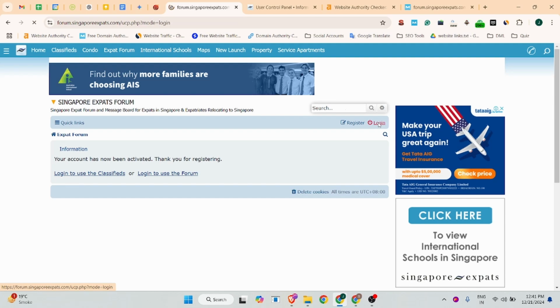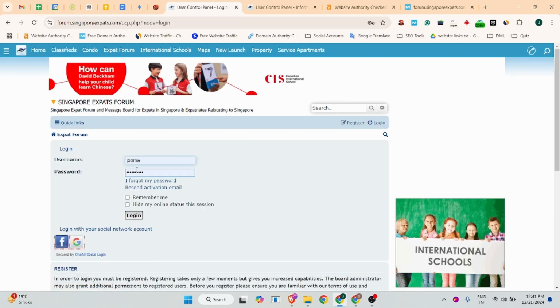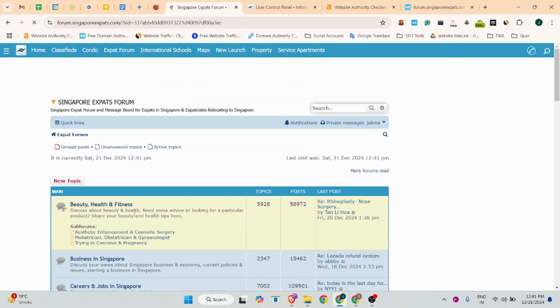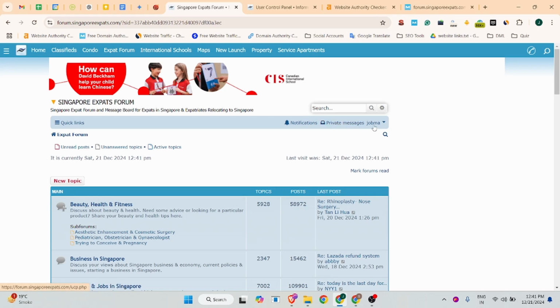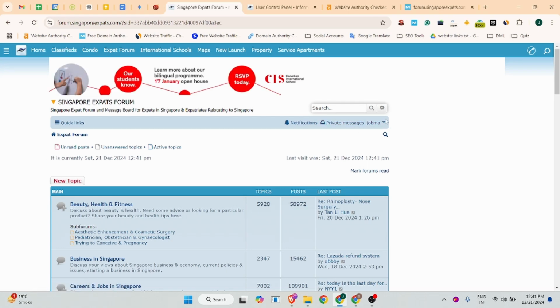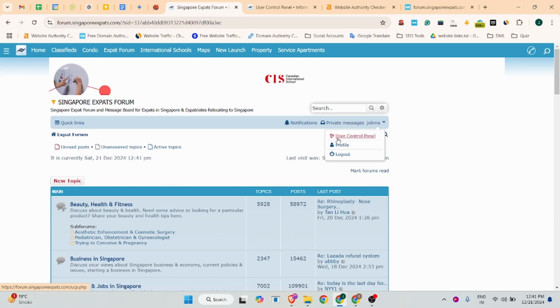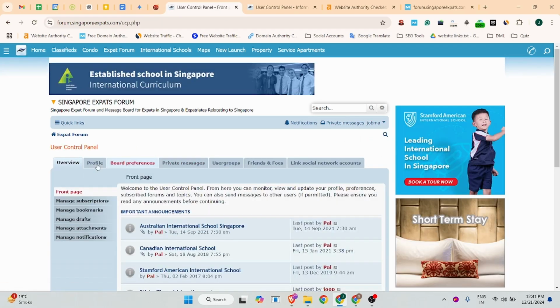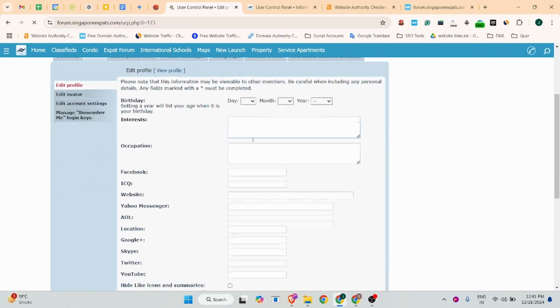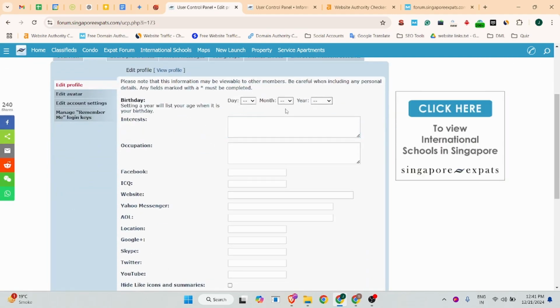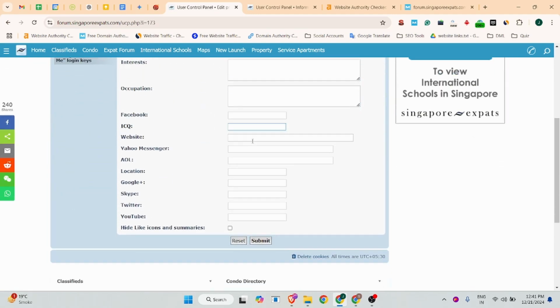After that, you can click on the login button. There you can fill in your login details and click on login. So you have entered this website. You can see your username there. Click on this, click on the first option, user control panel, and click on profile, and there you will fill in your profile details.